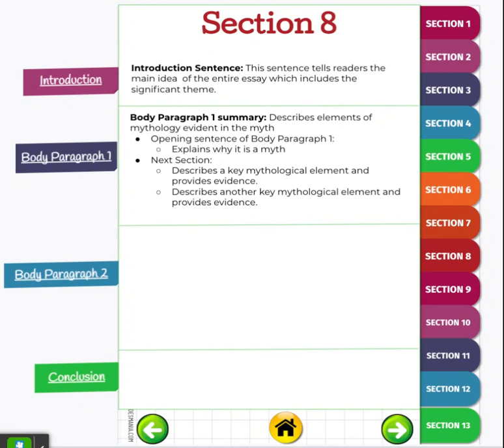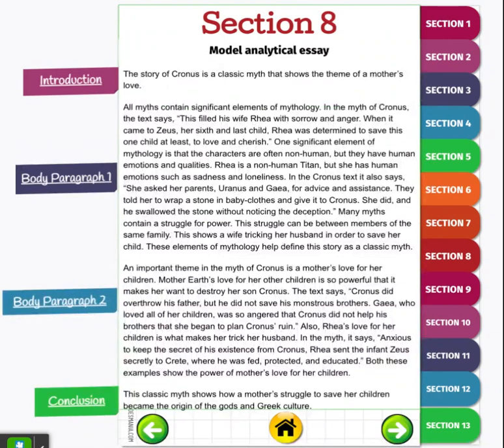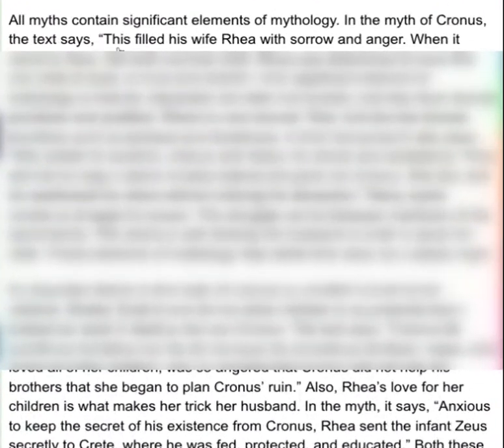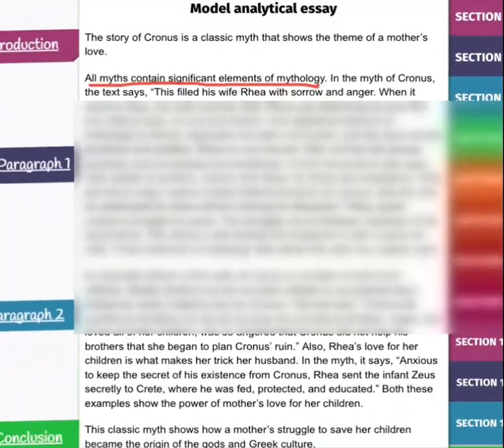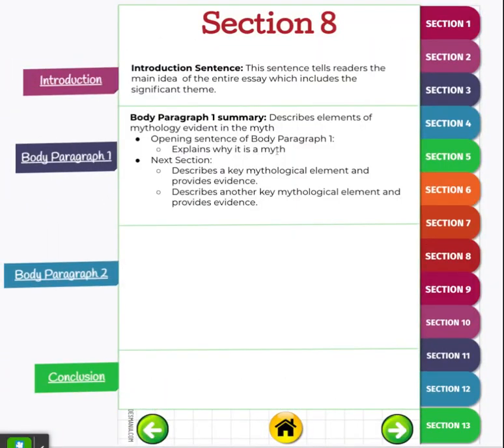But if we're going to be writing an analytical essay moving forward, you're not going to be analyzing Cronus, you're going to be analyzing a different myth. So what elements of mythology are evident in the myth? And that's a summary of what that whole paragraph is going to be about. And if we break that down even more, if we look at the opening sentence of body paragraph number 1, it explains why it's a myth. So if we look back over here, and we're looking at this first sentence, all myths contain significant elements of mythology. So does it explain why it's a myth? Well, it talks about the key explanation of it.